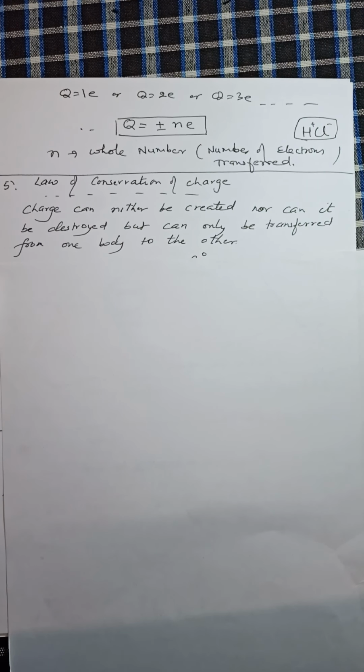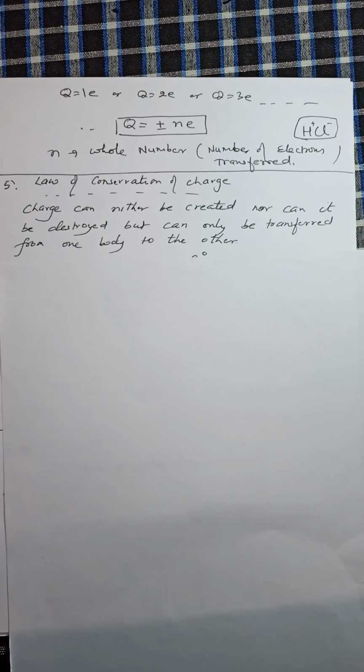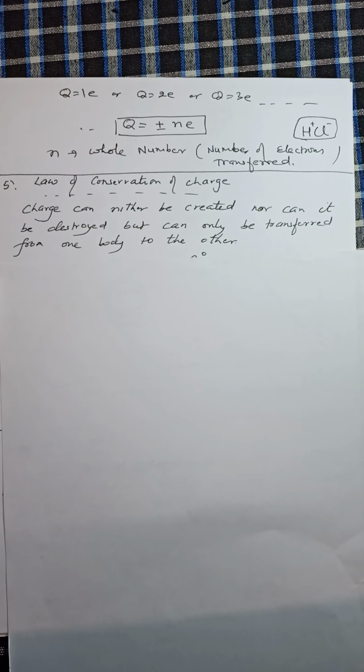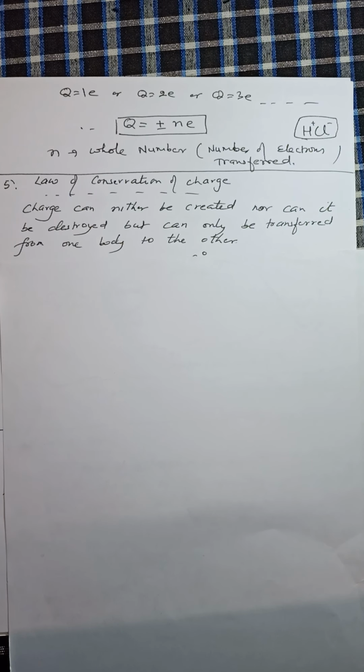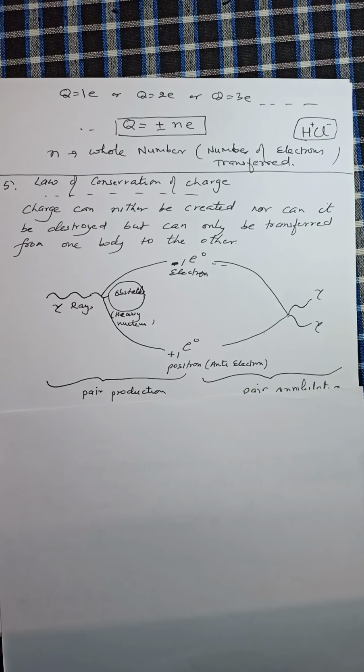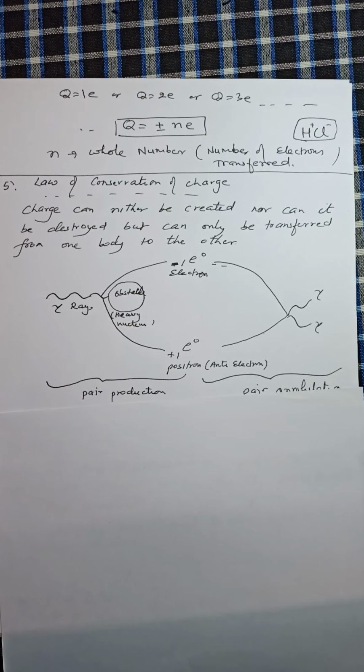But the law of conservation of charge is a separate law, not related to the law of conservation of mass. If we say that electron cannot be created, that is why charge cannot be created, then this statement is incorrect, because electron can be created in some reactions. The process is called pair production. When gamma rays are stopped by an obstacle or a heavy nucleus, the energy of gamma rays gets converted into an electron.